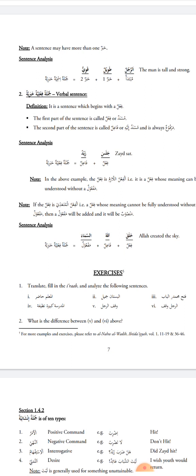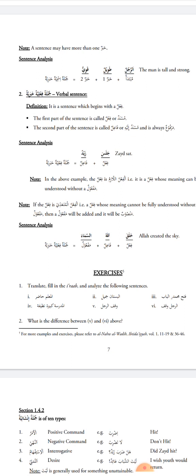It has a possibility of being true or false. And jumlah insha'iyyah doesn't have a possibility of being true or false. For jumlah khabariyah, for example, I say Zaid is standing. One can argue whether this sentence is true or false, but with jumlah insha'iyyah you can't. For example, I ask a question: is Zaid standing?